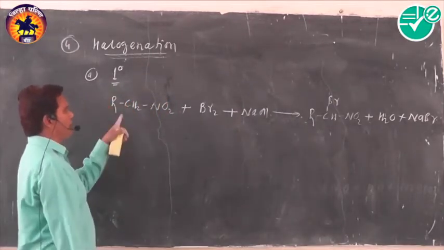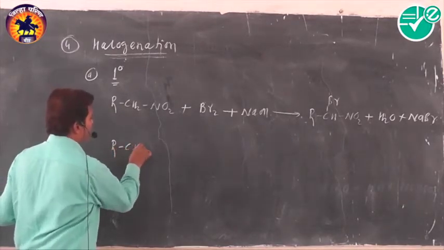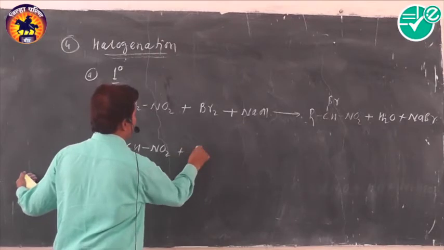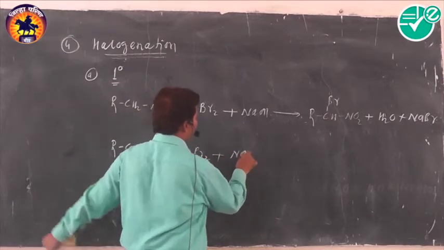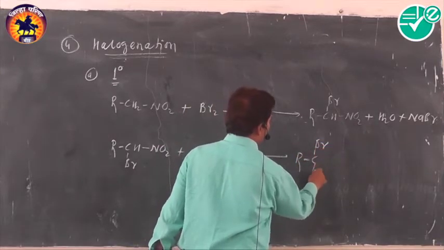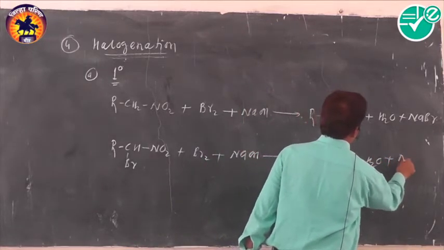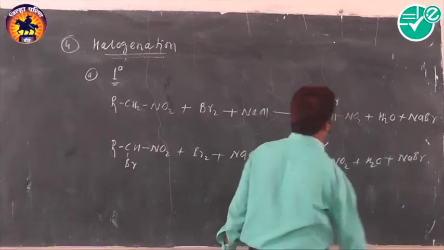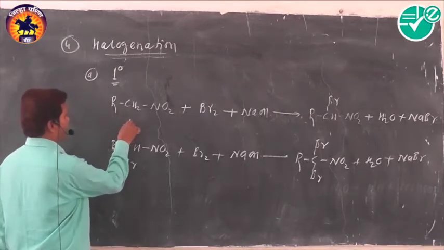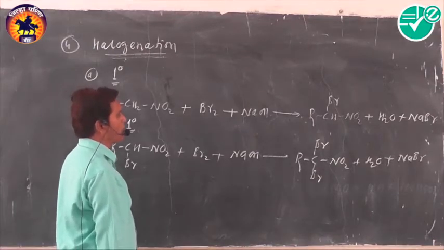It means a primary nitroalkane containing 2 alpha hydrogen atoms will produce a monobromo derivative, and it also produces a dibromo derivative, because it contains 2 replaceable alpha hydrogen atoms. It has 2 alpha hydrogen atoms, and that's why monobromo as well as dibromo derivatives are formed during the reaction. Being primary in nature and carrying 2 alpha hydrogen atoms, it produces monobromo as well as dibromo derivatives.